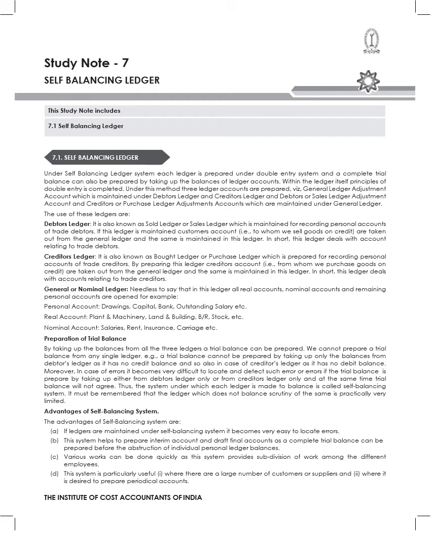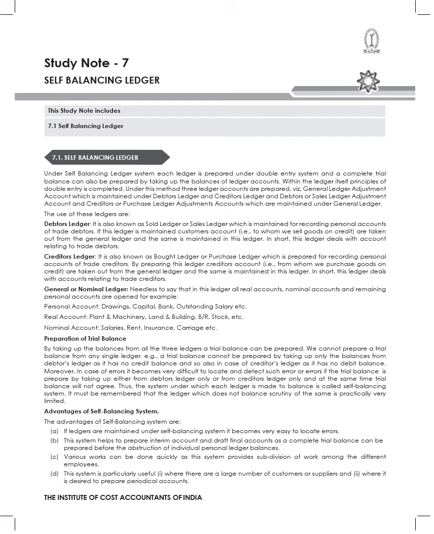Let me repeat: one is the general ledger adjustment account, which is maintained under the debtors ledger and creditors ledger, and then we individually prepare the debtors or sales ledger adjustment account and the creditors or purchase ledger adjustment account, which are maintained under the general ledger.